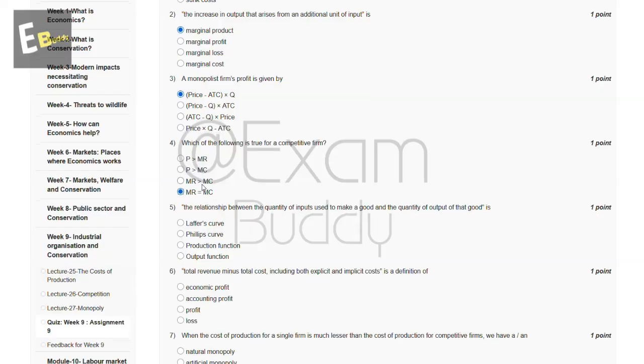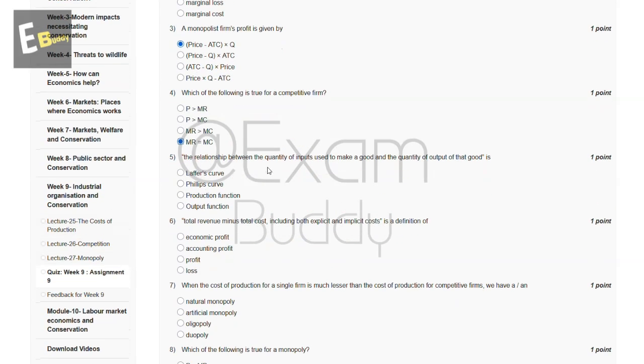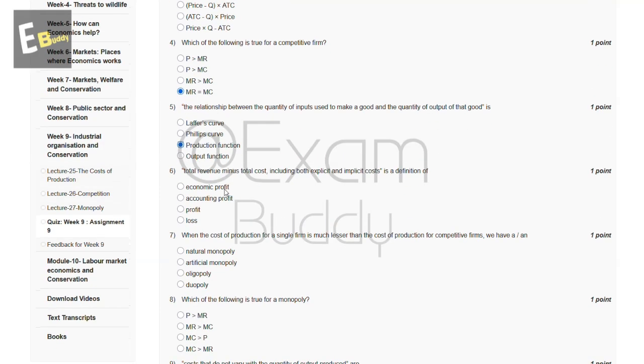And now let's go to question number 5. The relationship between the quantity of inputs used to make a good and the quantity of output of that good is, so these are the options, and the answer to our fifth question is C, production function. And now let's go to question number 6. Total revenue minus total cost, including both explicit and implicit cost, is a definition of, so these are the options, and the answer to our sixth question is A, economic profit.